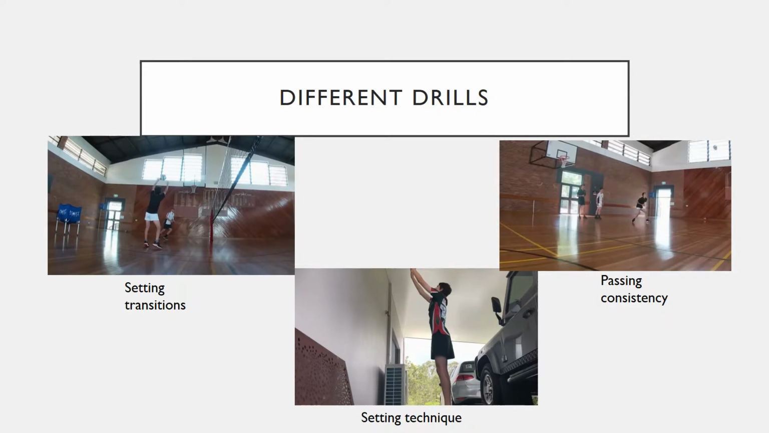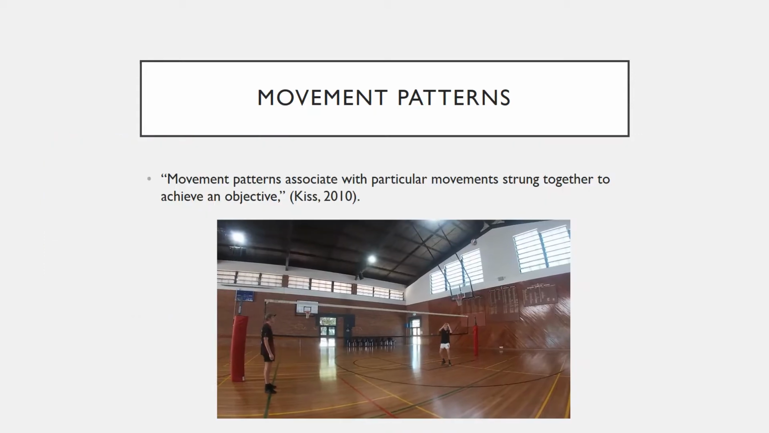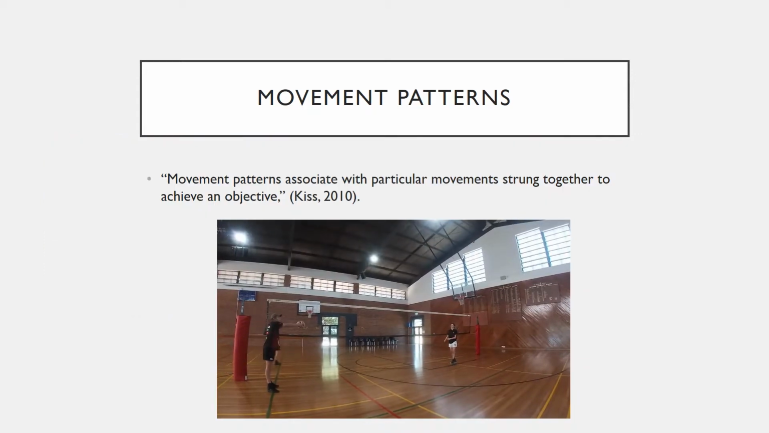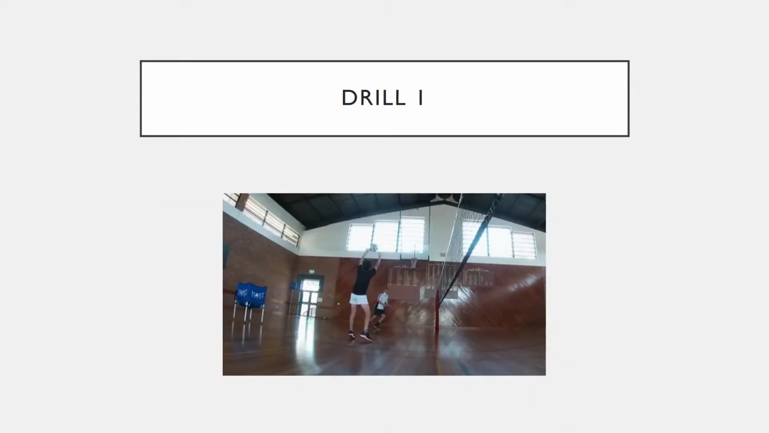In the selection of my drills, I focused on helping myself and my technique, but also the rest of my team as well. Drills such as my setting transitioning drills would help train my movement patterns. Movement patterns associate with particular movements strung together to achieve an objective. The objective is clearly to set the ball for the hitter after transitioning from the blocking position. I chose to use my training for this drill so that my transitioning into the setting would improve.